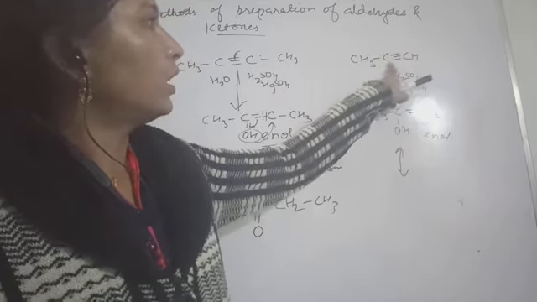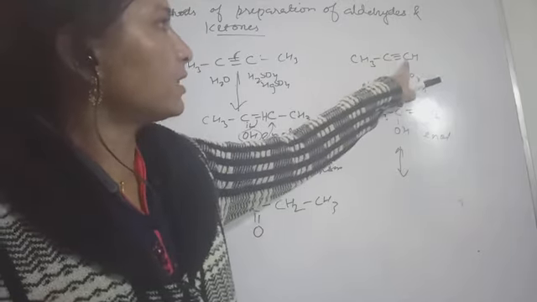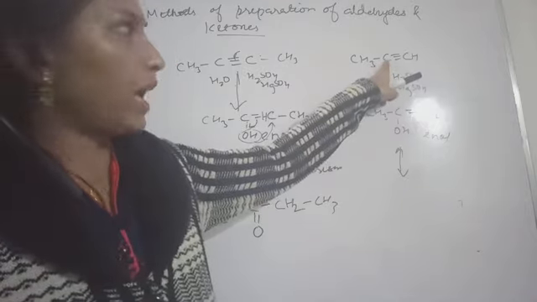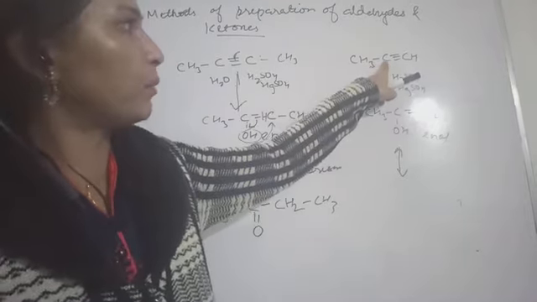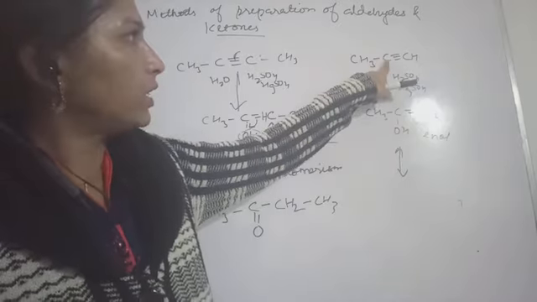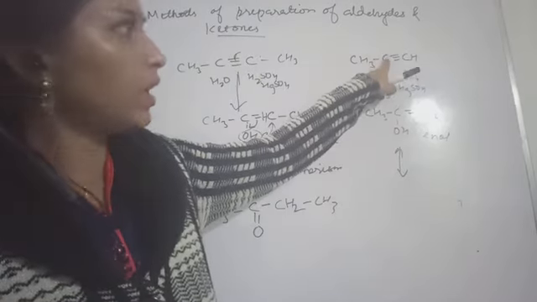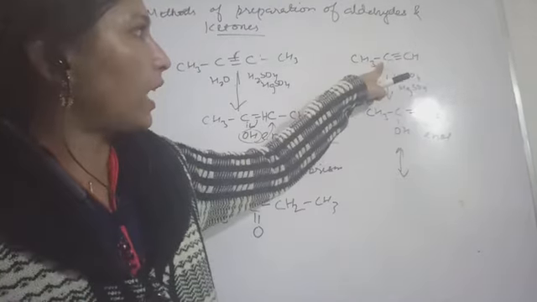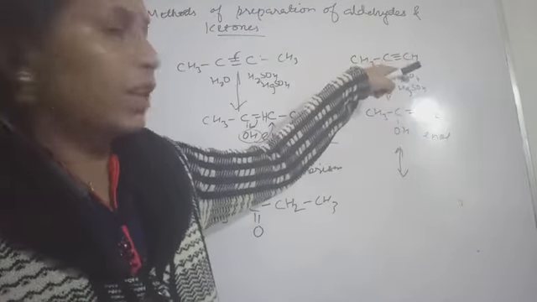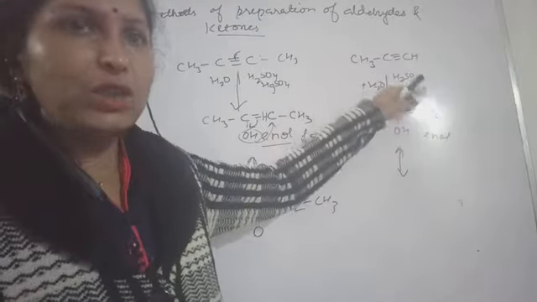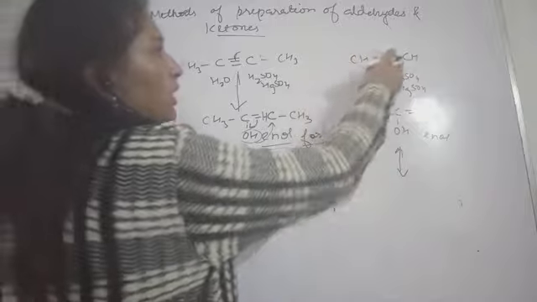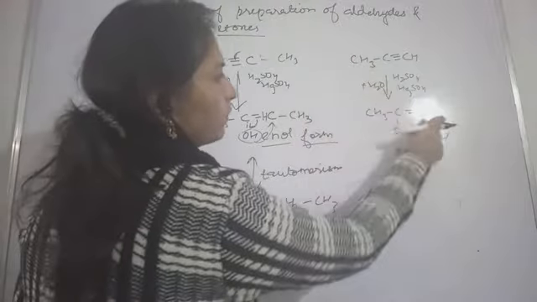In this case where the OH group will get attached, the negative addendum will get attached to the carbon having lesser number of hydrogen. Here this carbon is not having any hydrogen, and here one hydrogen is present with this carbon. So this OH, this negative addendum will choose this carbon, and here OH will get attached. So this one will be the product.